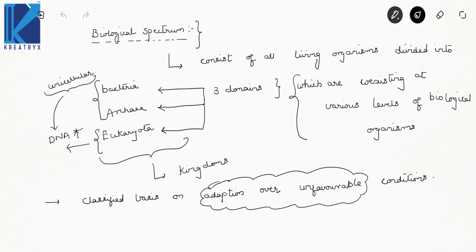Now I will explain this biological spectrum in a diagram. We already speak of a spectrum, so that's why. Now this is an ecological pyramid. Let us move on to all your biotic components, which means your living organisms, animals, plants.